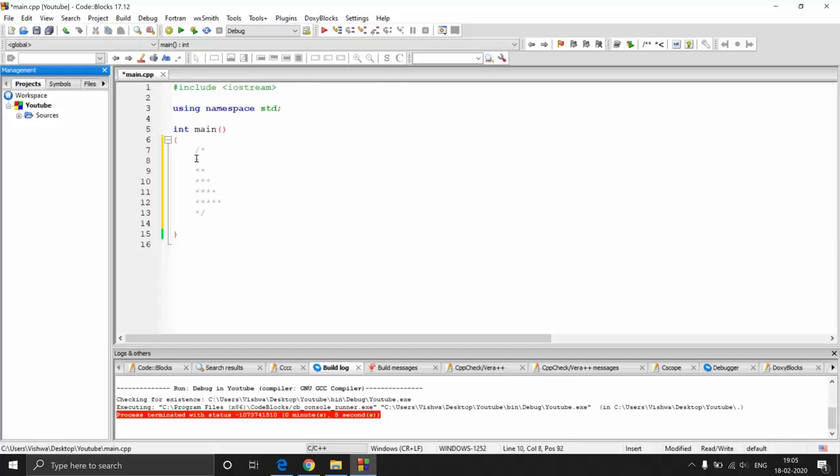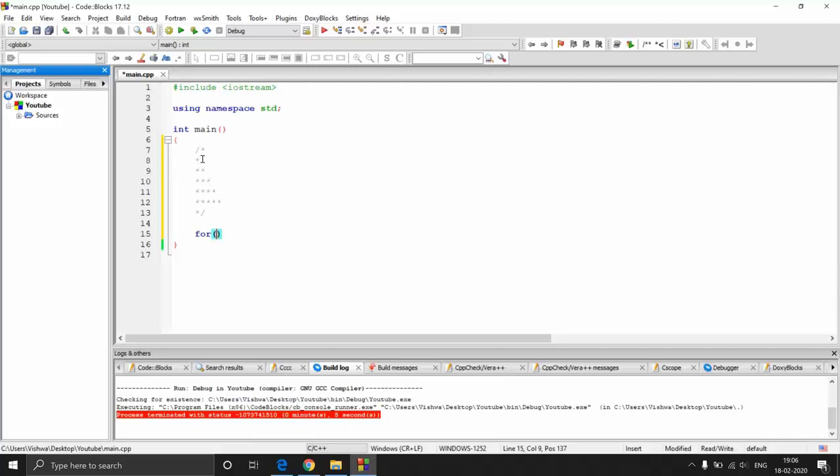So here the way you identify the row and the column, you need to identify a relation between the row and the column. So here the relation between the rows and the columns, where columns is basically the number of stars, is that the number of stars in every row is equal to the row number itself. So the way you do that is we will be using nested loops. So nested loops are nothing but a loop inside a loop. So let me show you an example.